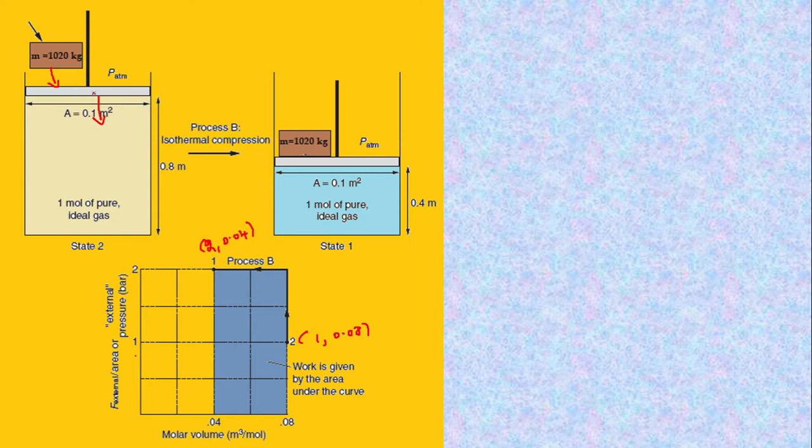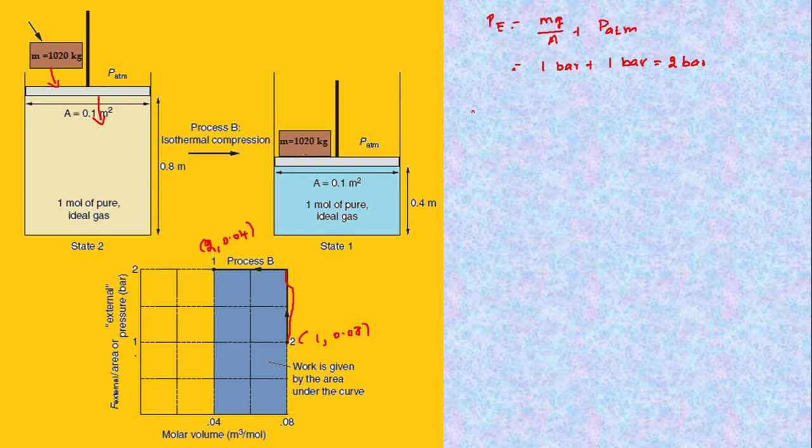The moment I replace the weight on the piston, the pressure increases from 1 to 2 rapidly. Therefore, pressure increases to here. PE increases because PE is a combination of weight plus atmospheric pressure, and the atmospheric pressure is approximately 1 bar. Therefore, it is 2 bar. The moment I place the weight on the piston, the pressure PE increases to 2 bar.